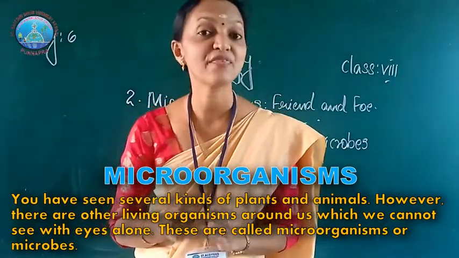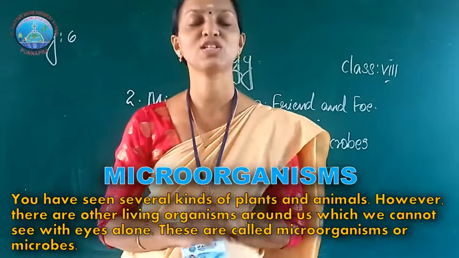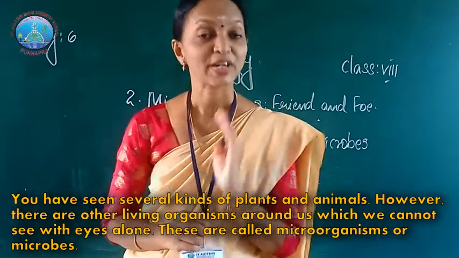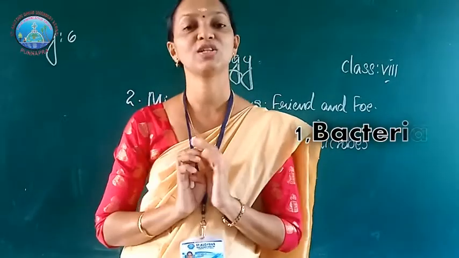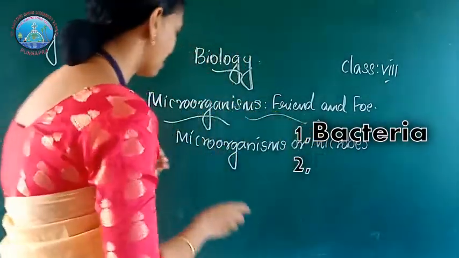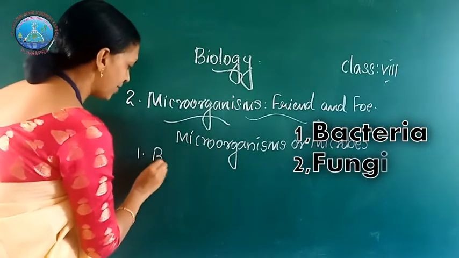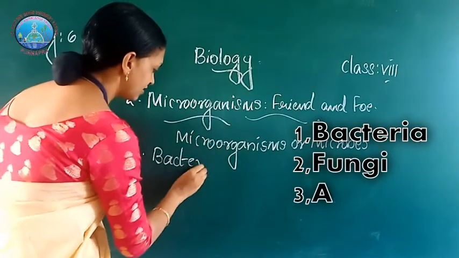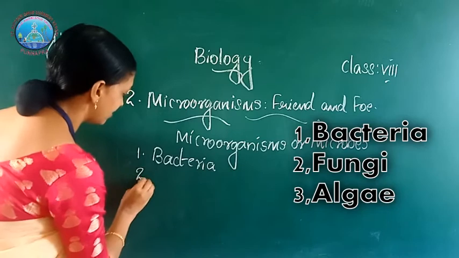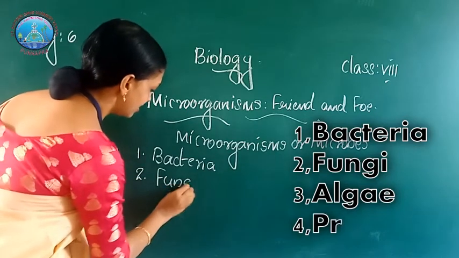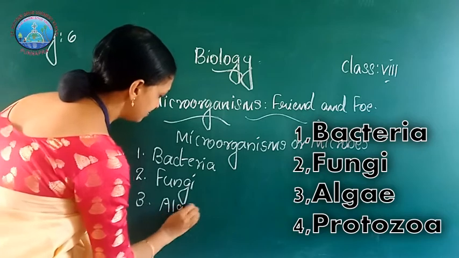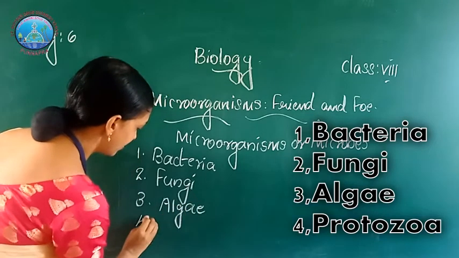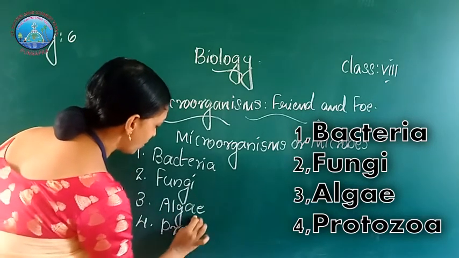Microorganisms are classified into four major groups. These groups are, first one, bacteria, then fungi, then algae, and the last one, protozoa.